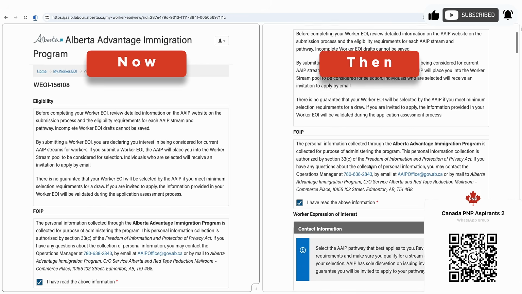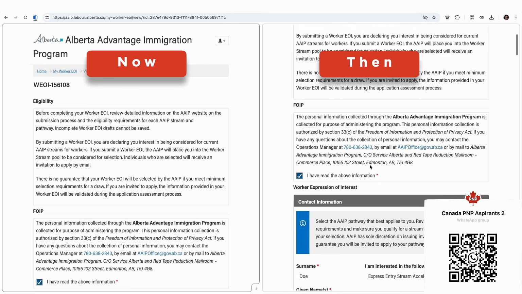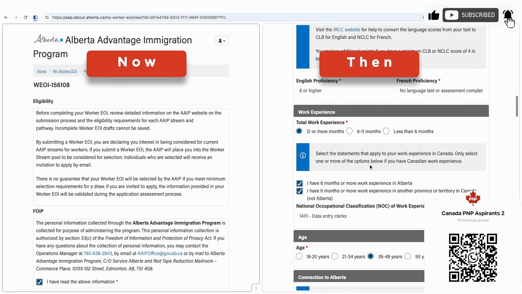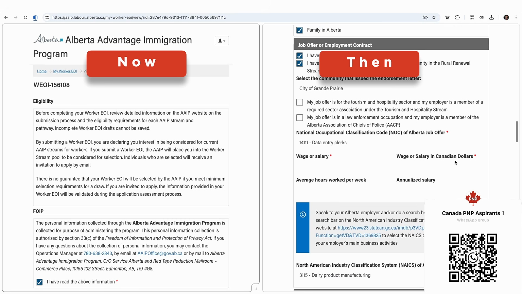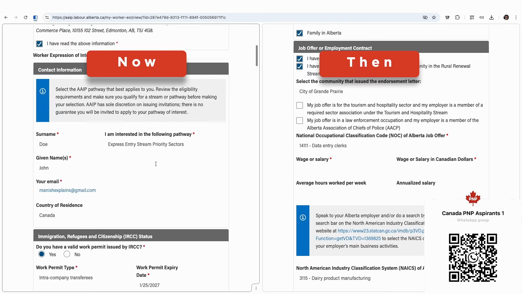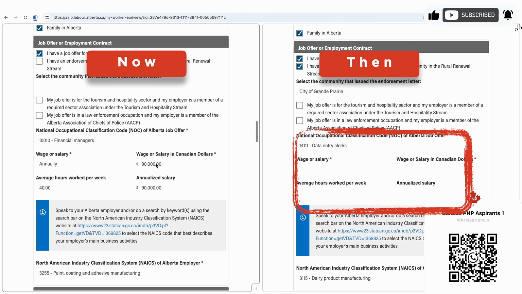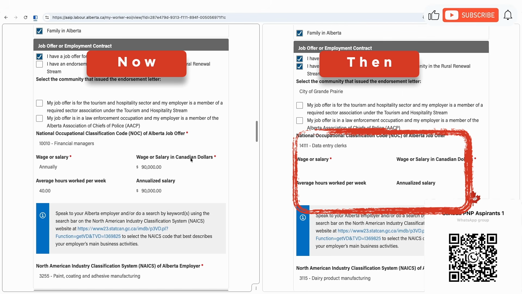I'll go section by section in a bit. If you go to the job and offer letter section of your older expression of interest, then you would see there are certain fields which are blank. However, in the new expression of interest, those fields are mandatory. So this is a major change between the last time and this time as far as the expression of interest form is concerned.